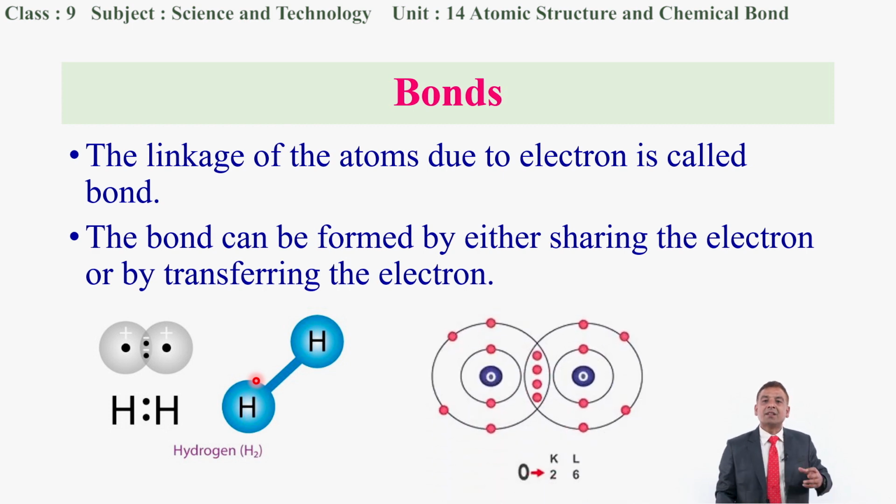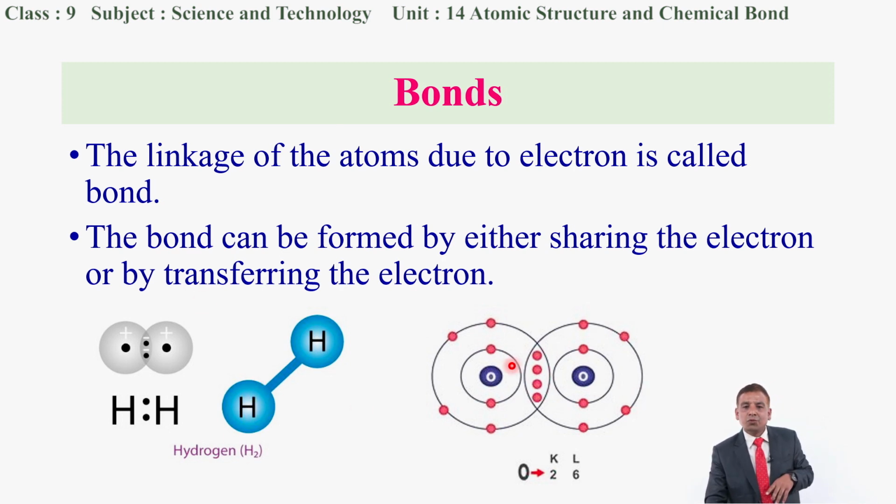Similarly, in the next example, you can see the molecule of oxygen. As we have already discussed in our earlier classes, in the valence shell of an oxygen atom there are 6 electrons. Then how does the molecule of oxygen acquire the octet state, or how does the molecule of oxygen form? The molecule of oxygen is formed by sharing 2 electrons from each atom.